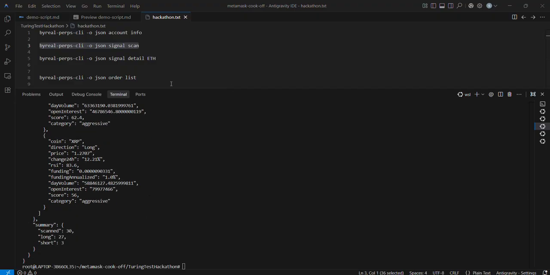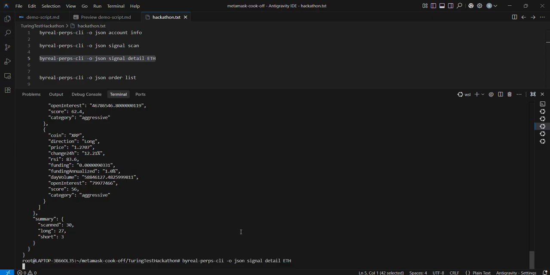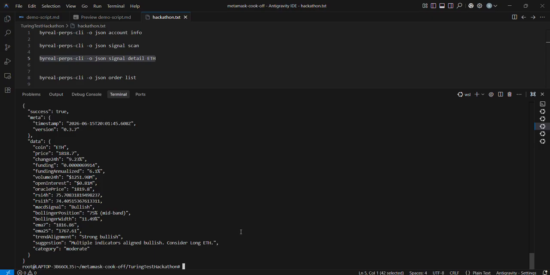Now let's try a detailed analysis. Let me copy this command and I'm going to paste it. So we can also get per coin technicals, Oracle price, Bollinger Bands, trend alignment, a trading suggestion. This is the data Mantis feeds to its LLM for decision making.